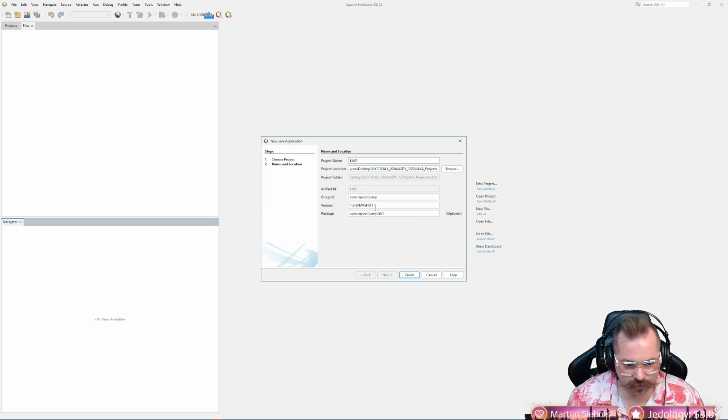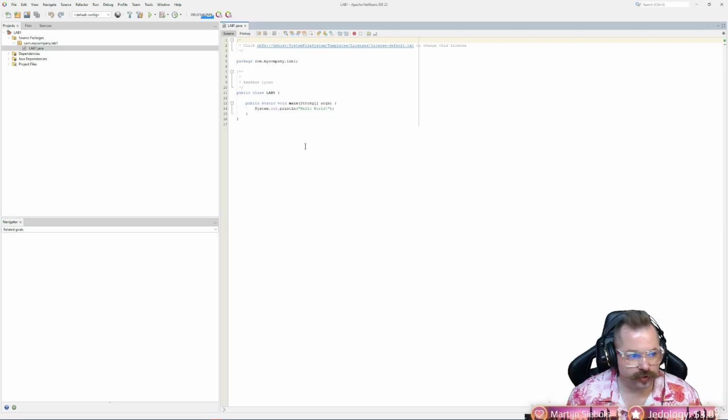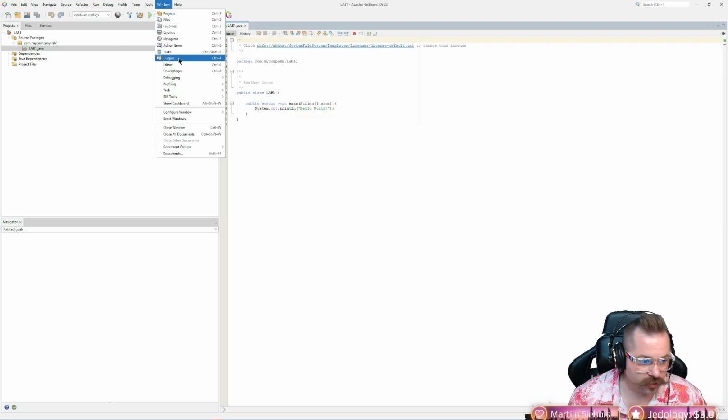And again, we are ignoring all of this. We're not worried about any of that. Hit finish. All right, so now this is up. We're missing one thing though. We need our output. So again, I'm going to come to Windows and we're going to click output.